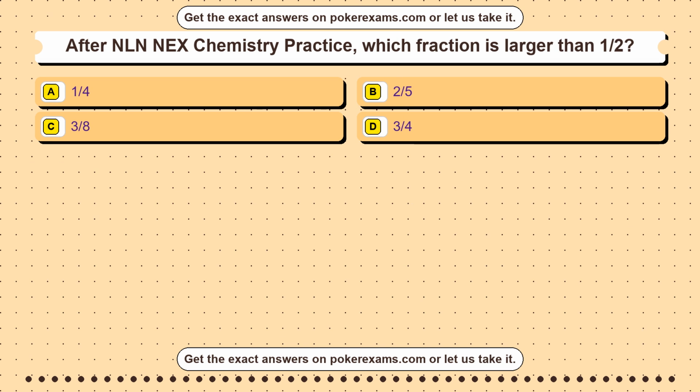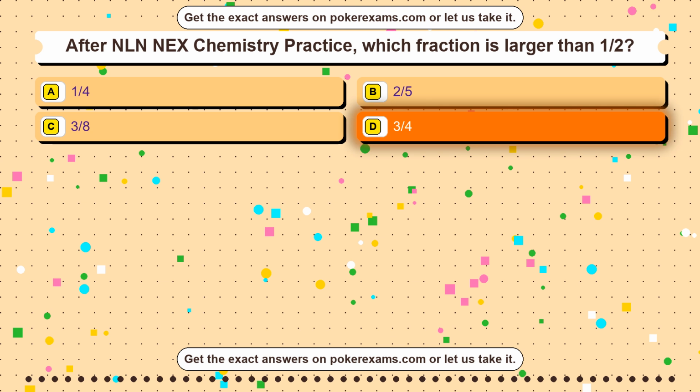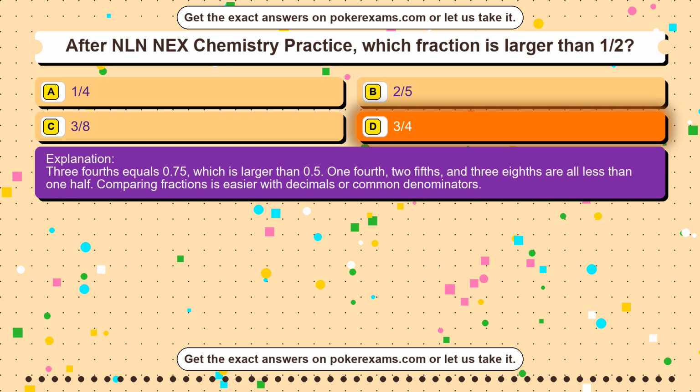Question 6. After NLN NEX Chemistry Practice, which fraction is larger than 1/2? Option A 1/4. Option B 2/5. Option C 3/8. Option D 3/4. The correct answer is option D. 3/4. 3/4 equals 0.75, which is larger than 0.5. 1/4, 2/5, and 3/8 are all less than 1/2. Comparing fractions is easier with decimals or common denominators.